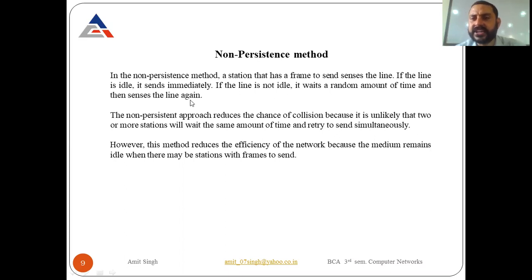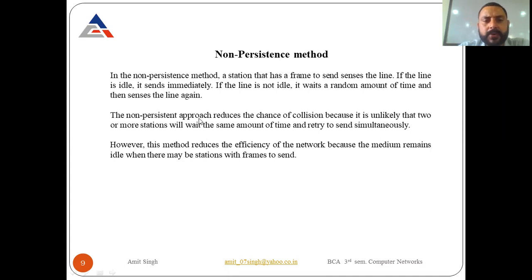If the channel is still busy, then it again waits for a random amount of time. Suppose now the random amount is 3 minutes. Now it has to wait for 3 minutes. After 3 minutes, again it checks the channel. If the channel is idle, it immediately sends. If the channel is not idle, then again it waits for a random amount of time.